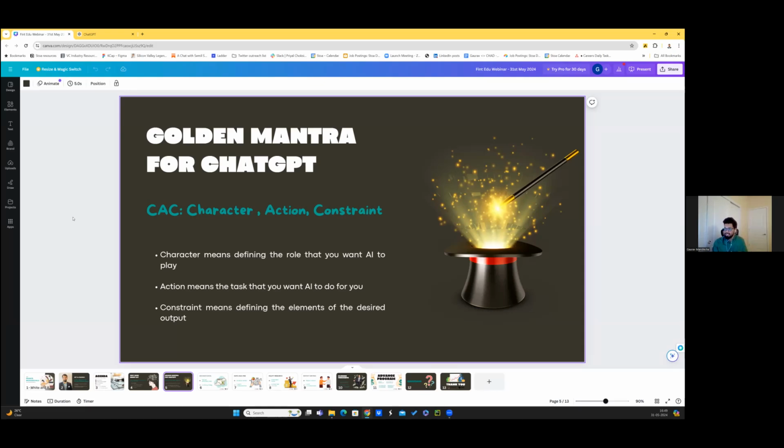The second means action, which is fairly straightforward. Like, what is the task that you want it to do? And again, you don't have to define the task vaguely. The more specific you define, the better answers you get. And it's a very iterative process, which means it's not like you put something in, it gives you an output, and that's the end of it.